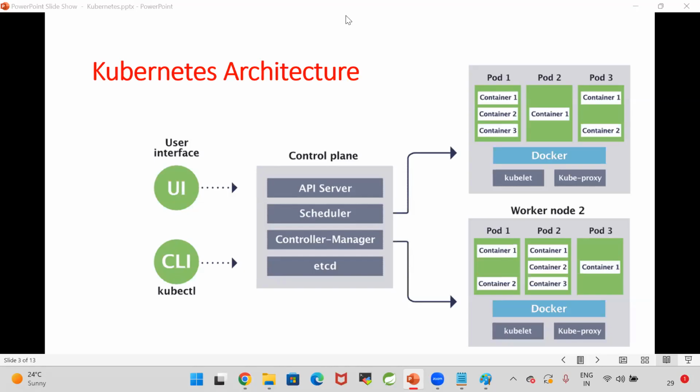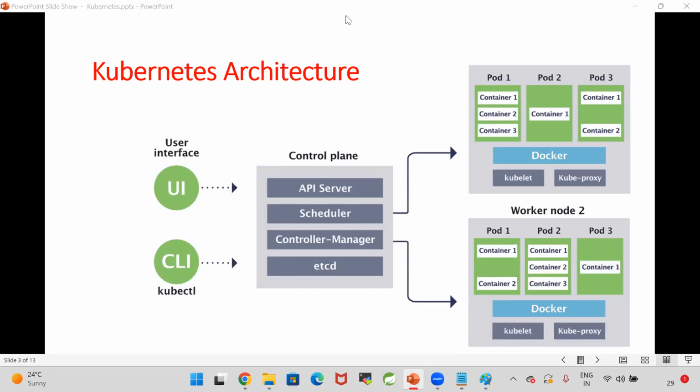We have the facility of different pods like pod 1, pod 2, pod 3. Then what is the requirement for worker node 2? I mean, we can deploy all our applications in worker node 1 itself. If worker node 1 is crashed, can you have high availability? So we will deploy our project in worker node 1 on different pods and in worker node 2 on different pods also. The pods will be distributed to multiple worker nodes, then only you will get high availability. If one worker node is down, our application will still be available on another worker node.